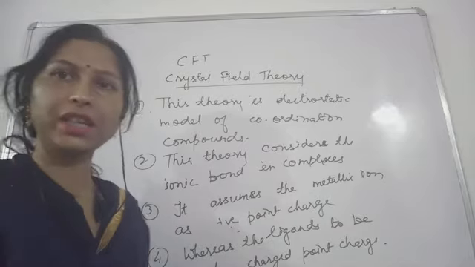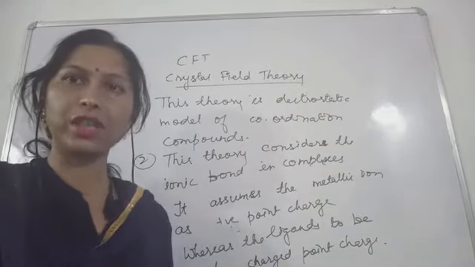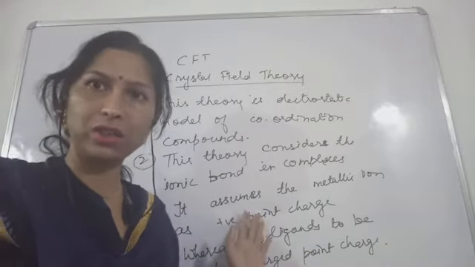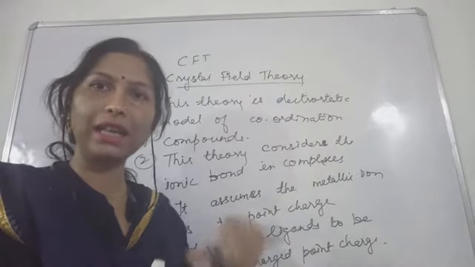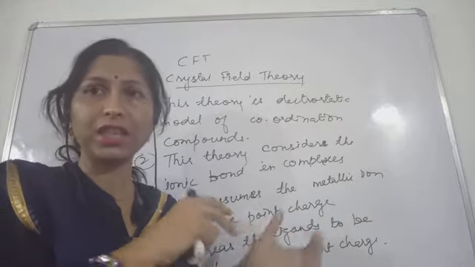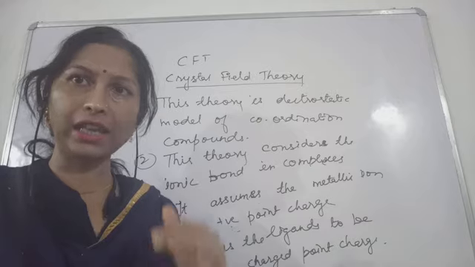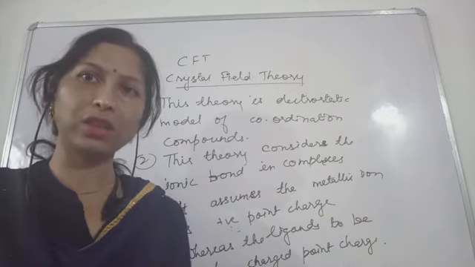So this electrostatic model of the coordination compounds considers the metallic ion as a positive point charge and the ligand as a negative point charge, whether it is an anionic ligand or a neutral molecule.